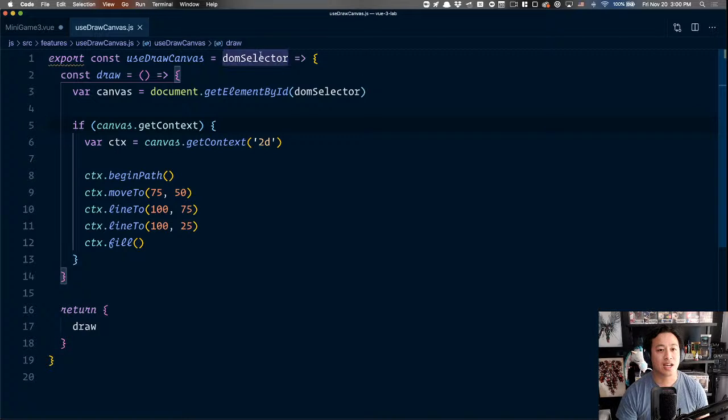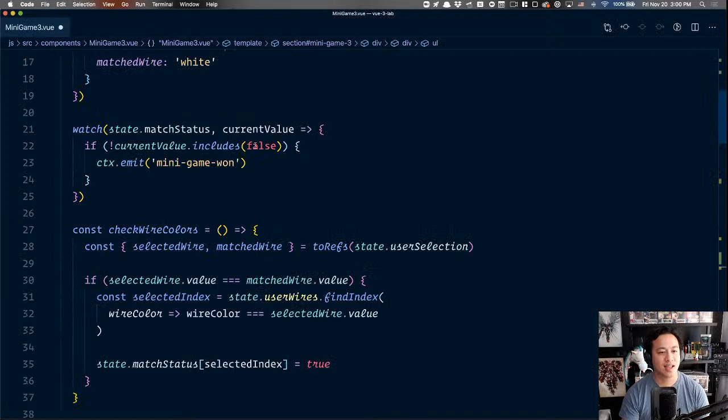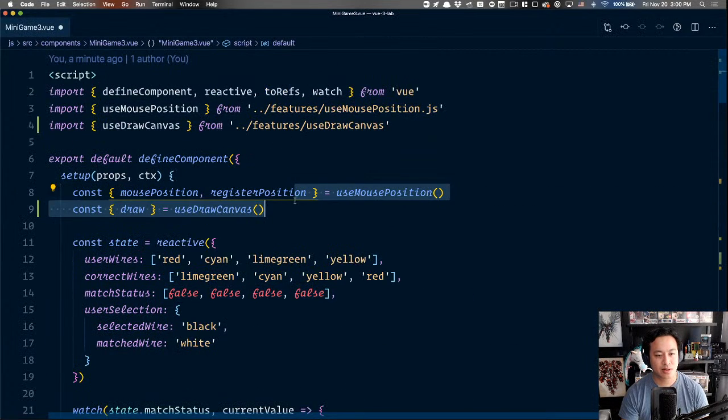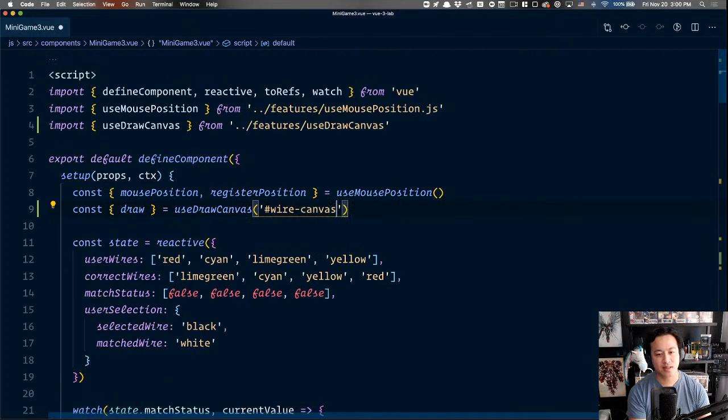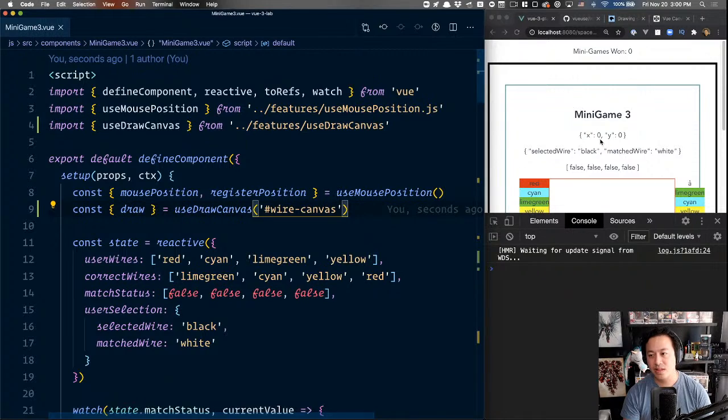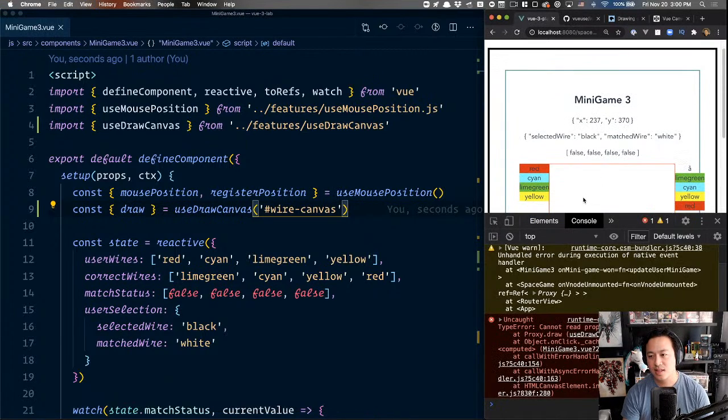But the DOM selector is being built at construction time. Really we're creating a new drawing canvas, so that's why I think create is a little bit better. It should be passed on creation time, whereas I was passing it in here on the method, which has no parameters. So of course it's not gonna have anything. So back up in here with use draw canvas, this is where we want to say wire canvas. So if this is correct, click.